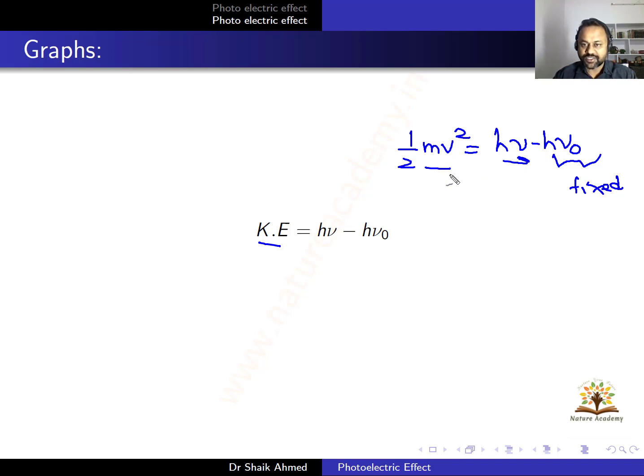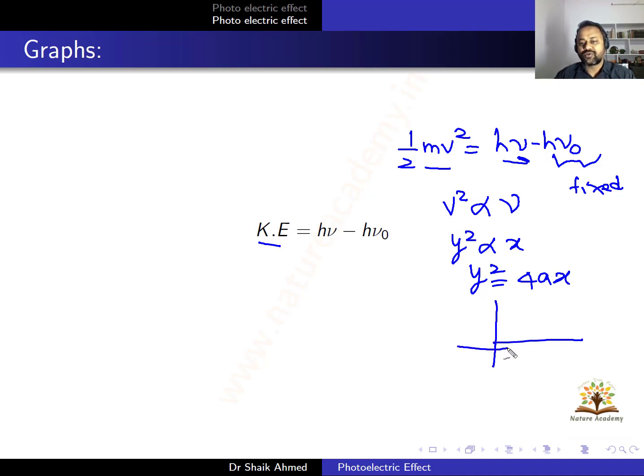And look at the expression. What is v square? v is velocity. So I can write v square is also proportional to the frequency nu. The velocity is also proportional to the frequency. If frequency changes, the velocity of the ejected electron will change. So this is like a parabola, right? y square is proportional to x. So if you remove the proportionality constant, you get y square is equal to 4ax. So this is a parabola. The graph will be like this. If it is the y-axis and this the x-axis, you will have y square is equal to 4ax graph like this.